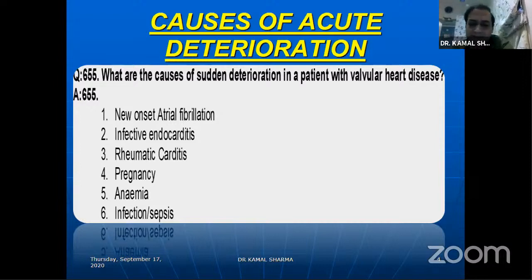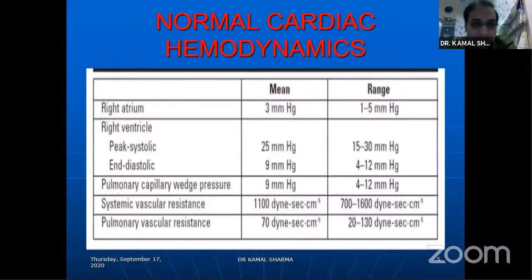On top of that, rheumatic carditis, infective endocarditis, and volume overloads like anemia, pregnancy, infection or sepsis, or sudden rapid IV fluid transfusion. A lot of times the patient feels weakness and ends up getting IV fluid from some local practitioner without knowing his cardiac status, which can actually cause worsening because the heart is already working at the peak of the Frank-Starling curve and can't accommodate more flow.